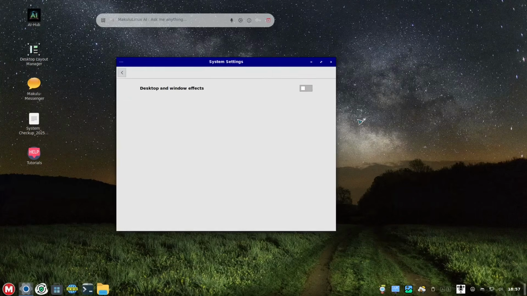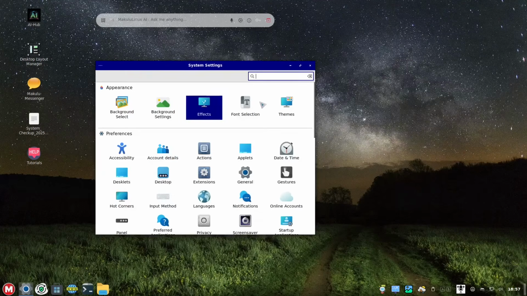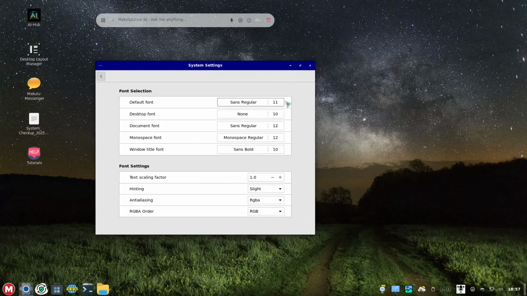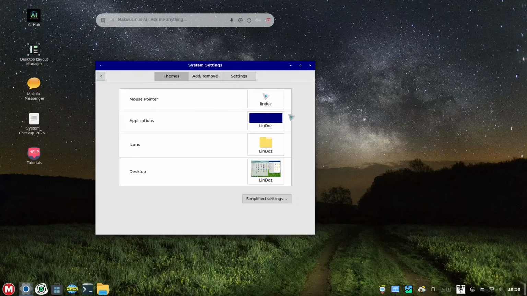You also have the effects right here. Your desktop Windows effect is really up to you, but of course I want the wobbly thing. It's okay with me. You have font selection right here, and you also have the themes, which are using the Cinnamon desktop environment.